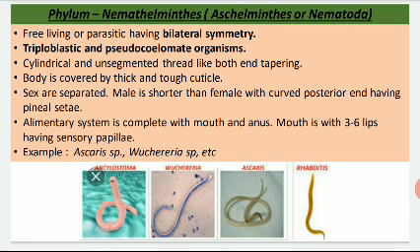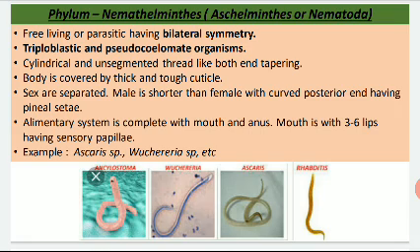Sexes are separated, and in case of Ascaris, the male is shorter and the female is larger, and at the posterior end of the male, the posterior portion is curved.